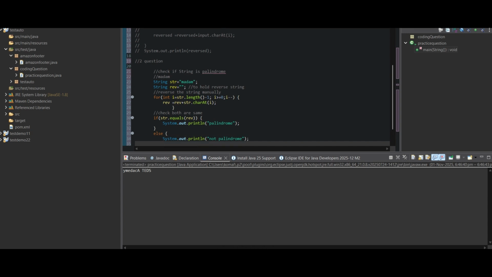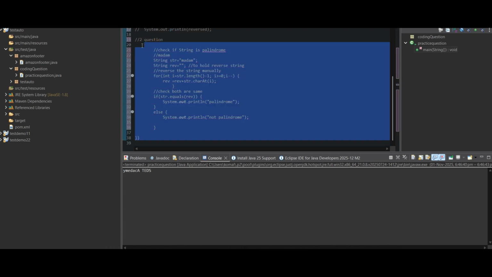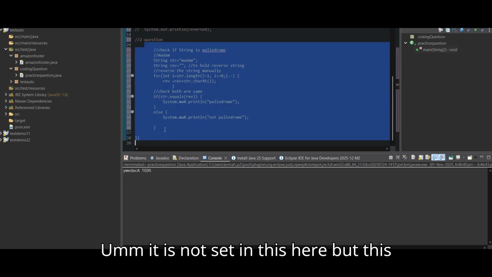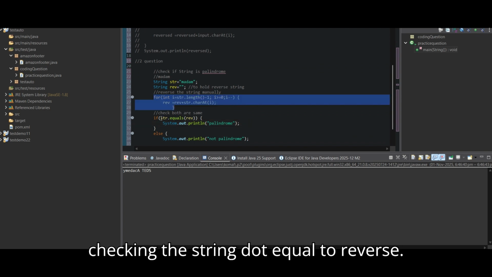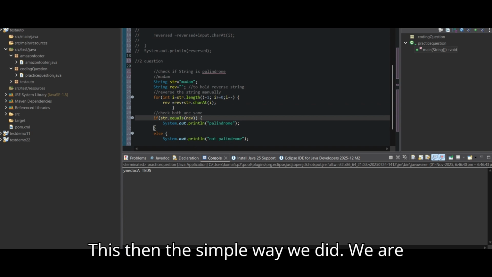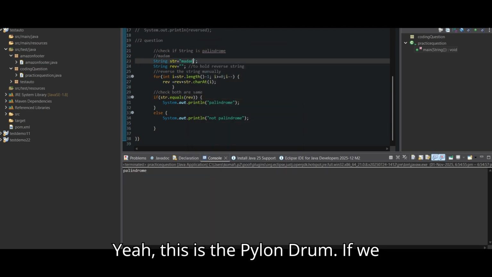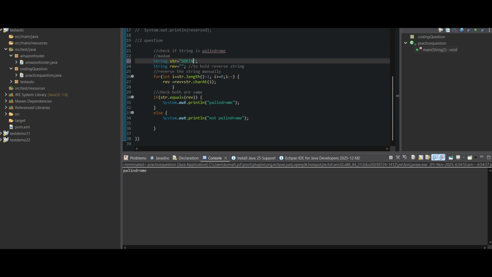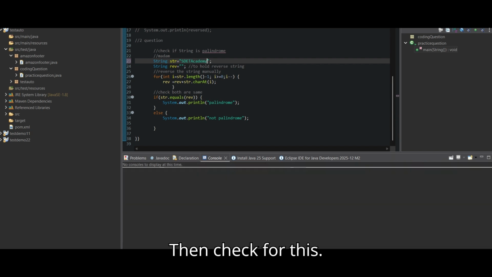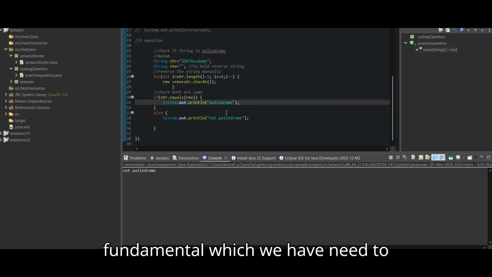Let me check the formatting of this code. Okay, nothing special, we are just checking str.equals(reverse), the simple way, and printing out. Let's see. Yeah, this is a palindrome. If we change the string here to something like academy and check again, it prints not palindrome. Okay, so this is the fundamental we need to understand. Then come to the next.